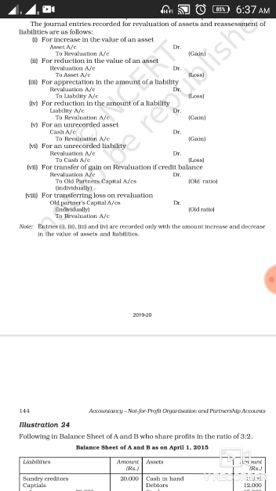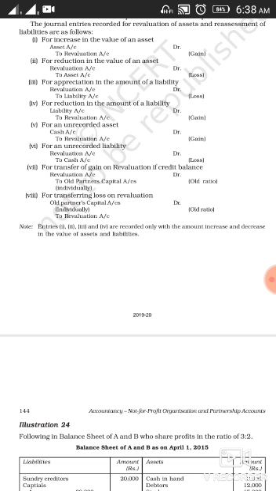Now whenever you are preparing a revaluation account, the revaluation account will be debited or credited with the actual increase or decrease in the value of assets and liabilities. For example, till now you are showing your machine at rupees 1 lakh. Now the same machine has to be shown in the books of account at 1,20,000.